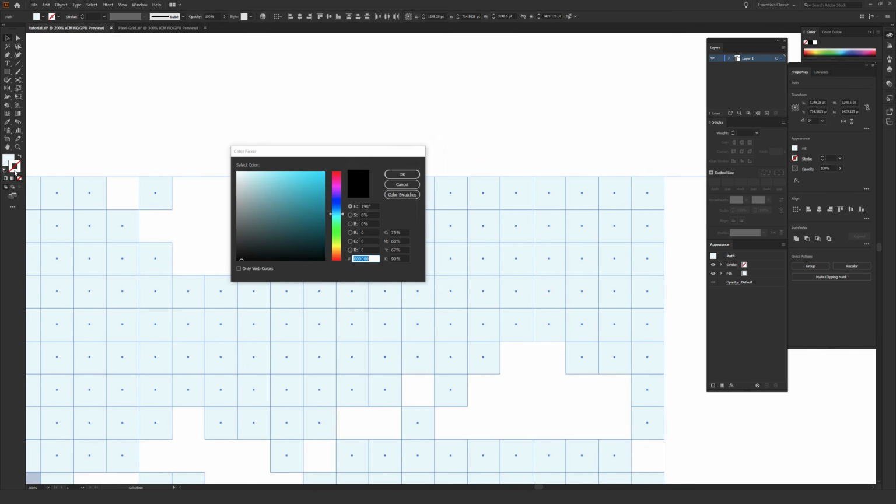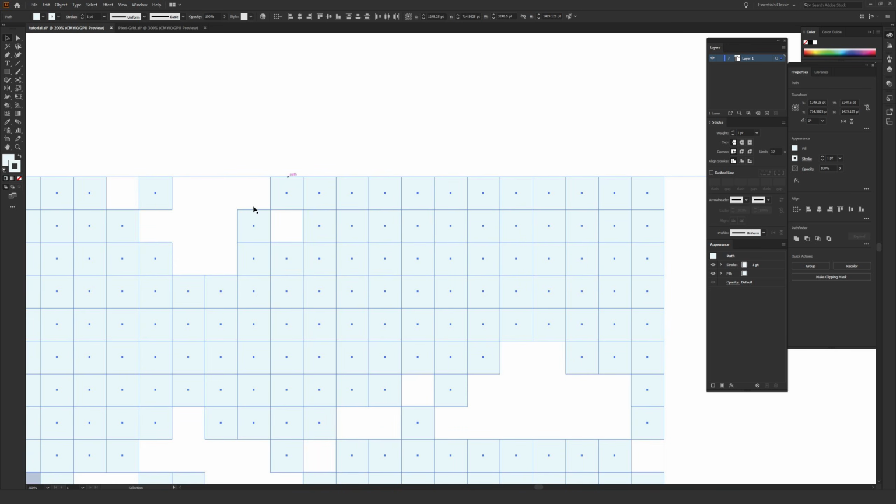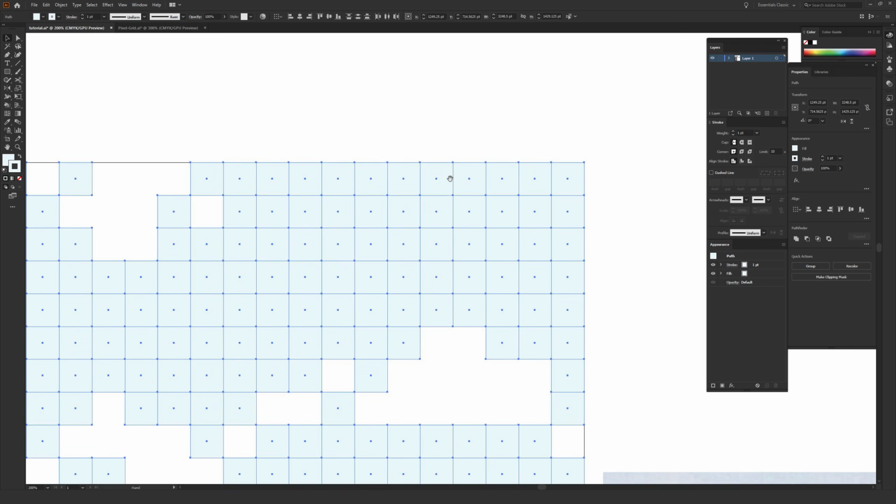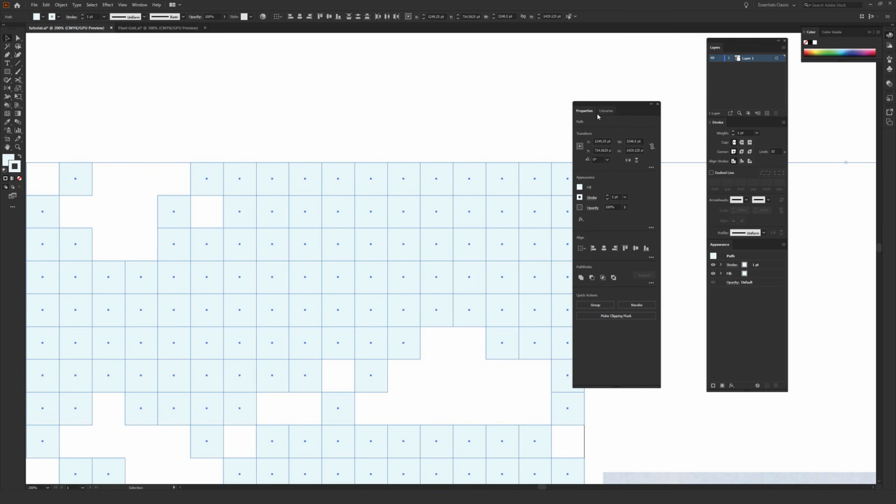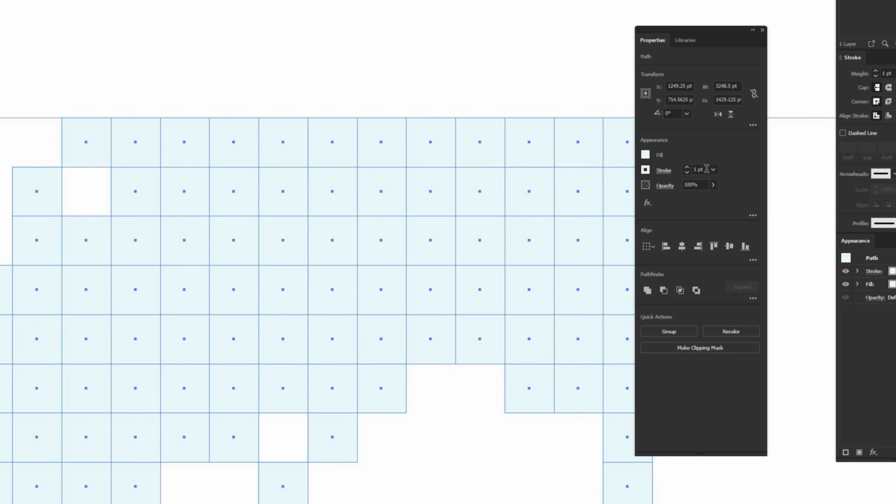And then double click on the stroke, and then in that same hex code area, hit Control-V or Command-V to paste, and hit OK, which will then give all these fills a stroke that matches the fill. So each individual pixel now has a stroke to match that fill. And from that, you can go to your properties window, and you just want to set the stroke to a very, very small number so it's essentially not noticeable. So I would suggest something like 0.25 point or even 0.1 point should be totally enough.